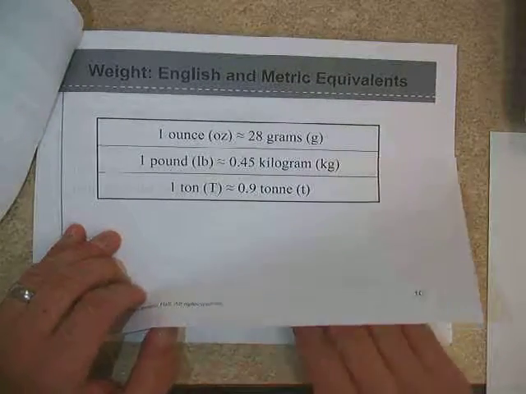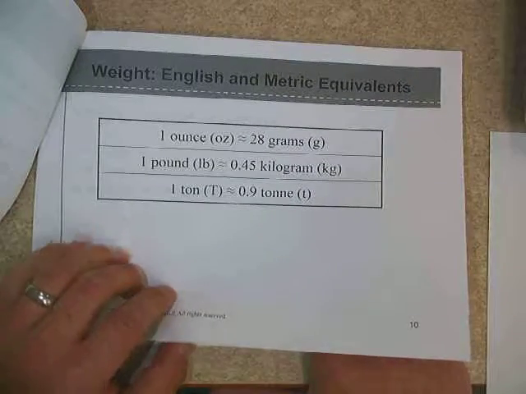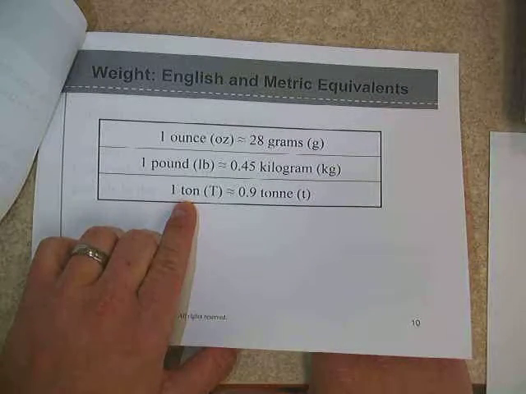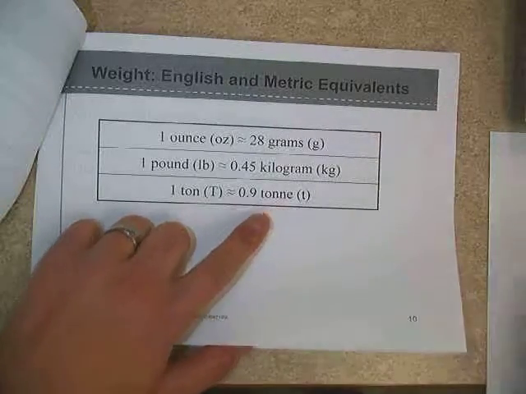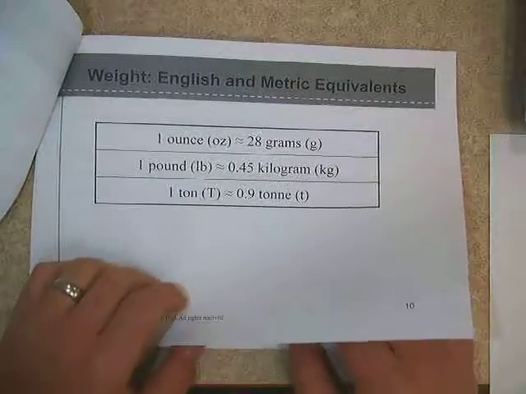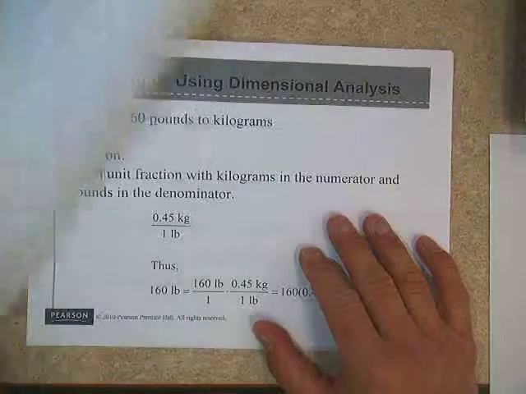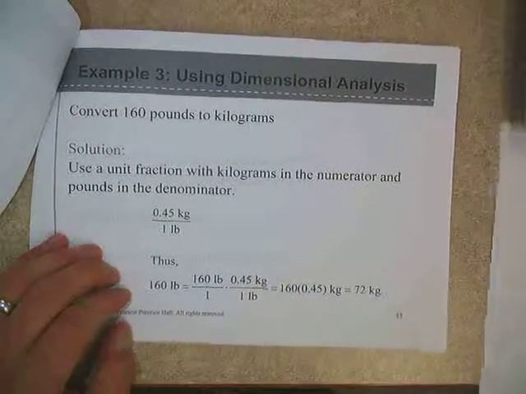Some conversions between English and metric here. 1 ounce is about 28 grams. 1 pound is about 0.45 kilograms. And 1 ton, the ton that we use, is about 0.9 tons, they call it, sometimes called a metric ton as well.